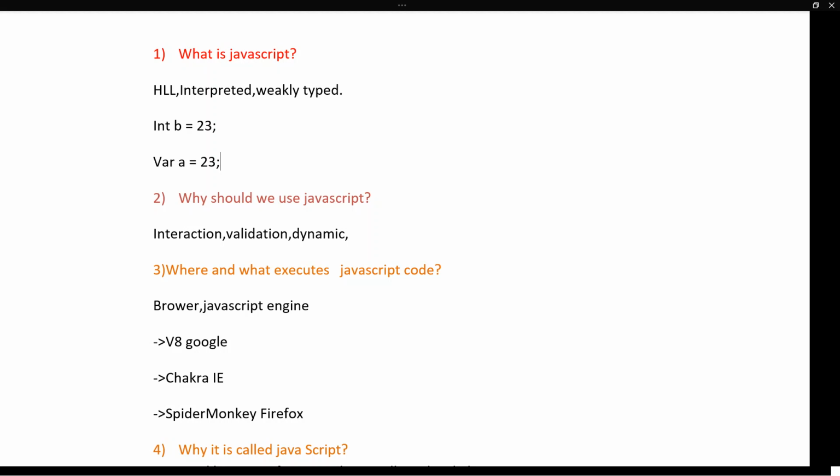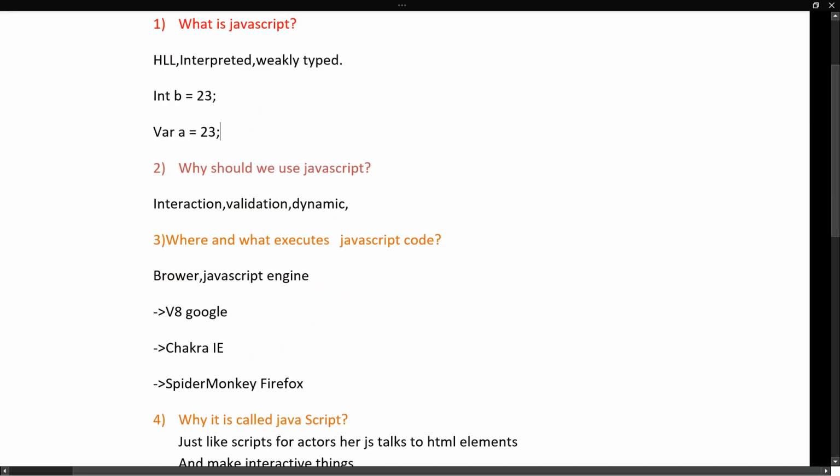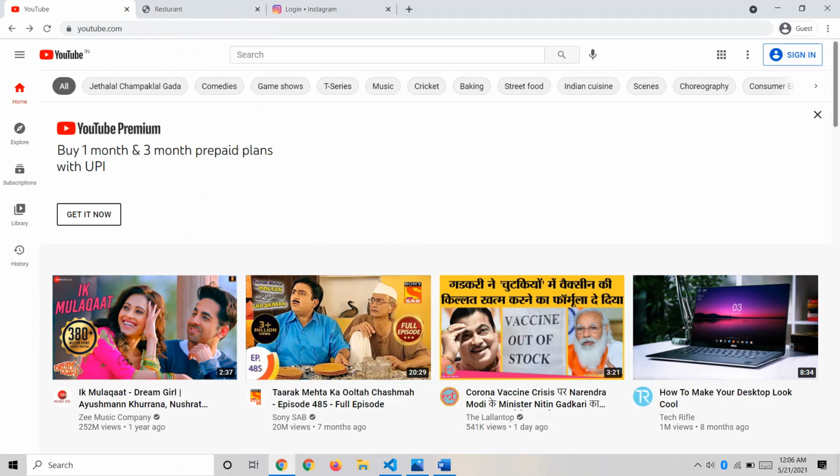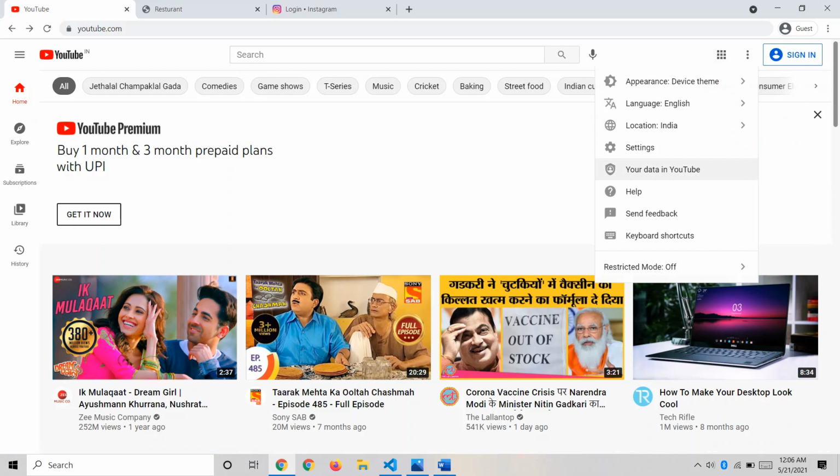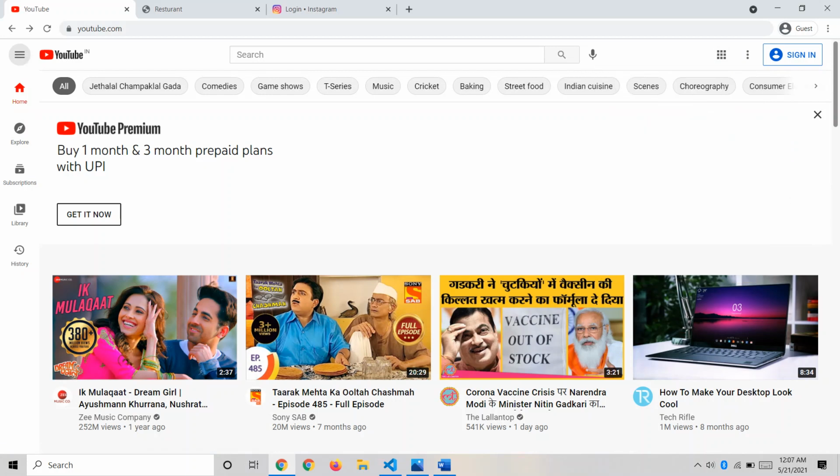To make this simpler, I'll explain all these three terms with examples. And again, validation is a very important concept to understand; it is nothing but client-side validation. I'm going to explain that practically. I'm opening my Google Chrome. Here I have opened YouTube. If I click on these dots, a different section pops up, and if I click on this, another section pops up, and if I click on this, something appears, and if I click again, it disappears.